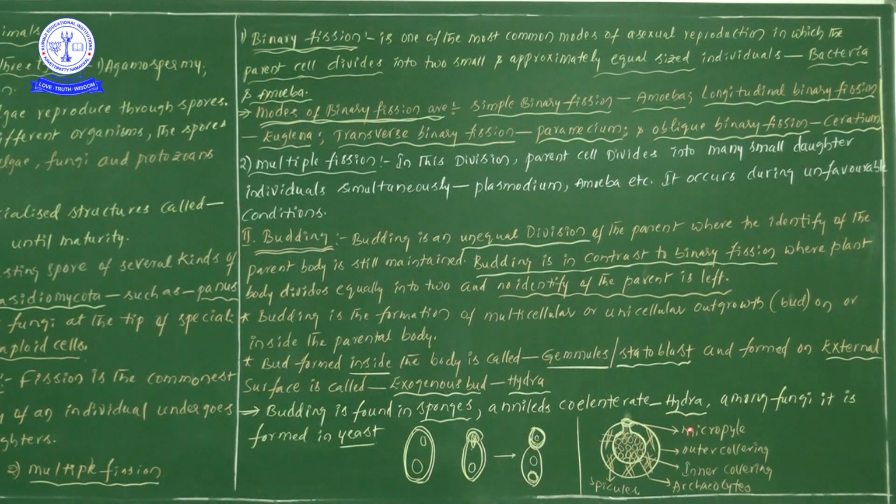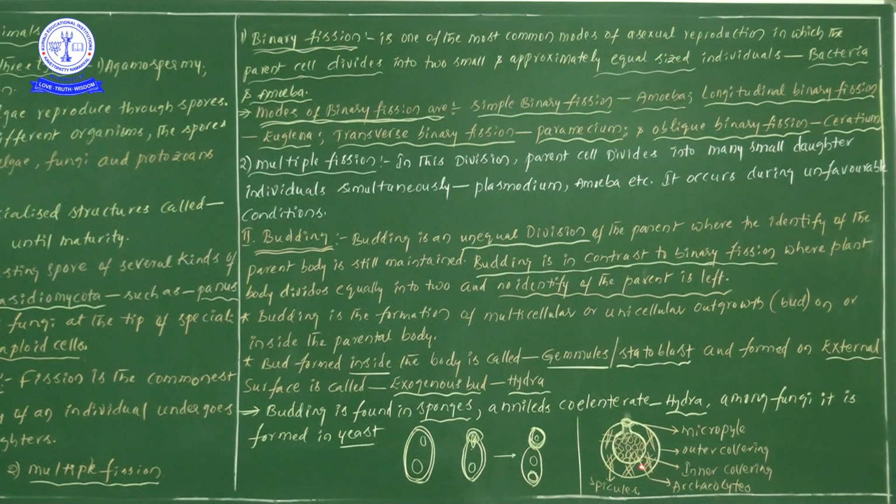Next, the outer layer has one opening, which we call the micropylar region, or simply remember it as the micropyle. This is the structure we can observe in a sponge.